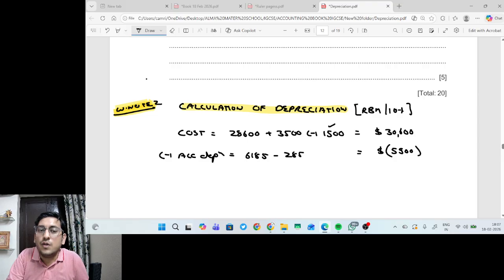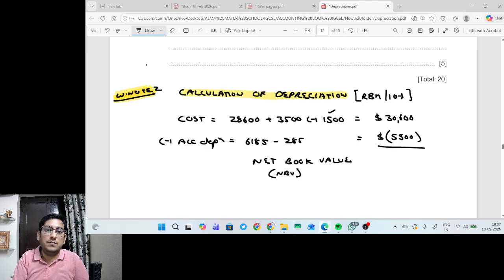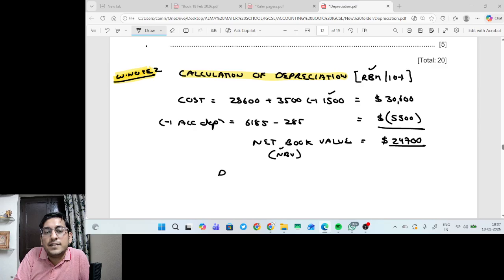So cost minus accumulated depreciation gives you net book value. Which value? Net book value, also known as NBV, because in the RBM method, depreciation is charged on this value. That's why we have calculated net book value. So 30,600 minus accumulated depreciation 5,900 gives the net book value of $24,700. So now what will be the depreciation?